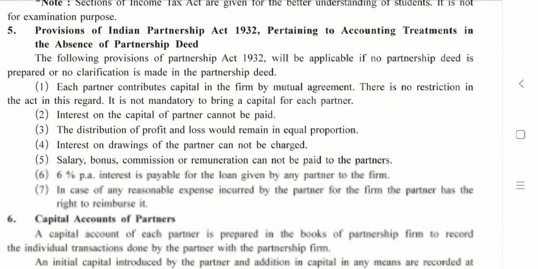The very first is each partner contributes capital in the firm by mutual agreement. There is no restriction in the act in this regard. It is not mandatory to bring a capital for each partner. Now, firstly, what is capital? Capital is an investment made by the partner in firm or an investment made by the owner for starting up the business or any additional capital.